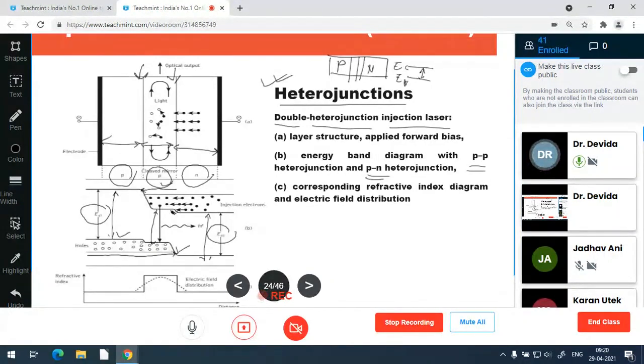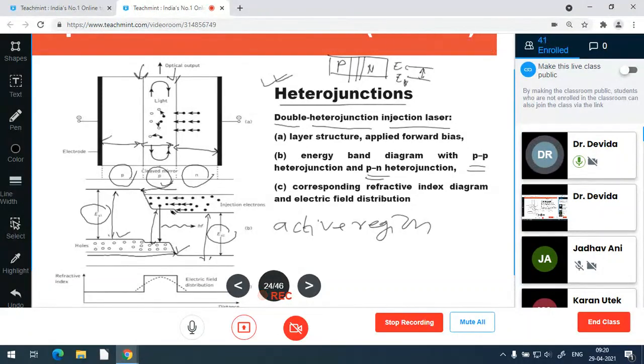So electrons are present in the P region, and holes are present in the P region, which is sandwiched between the other P region and the N region. So a volume or area is created in which both holes and electrons are present, and the recombination can take place, and this recombination can emit the photon. This region is called the active region, the optically active region. So optical processes of absorption and radiation take place in this region.